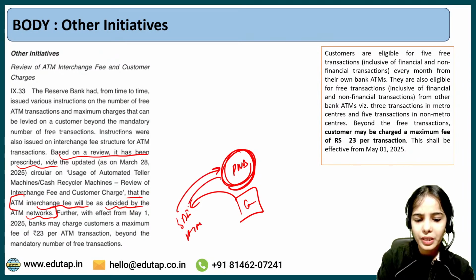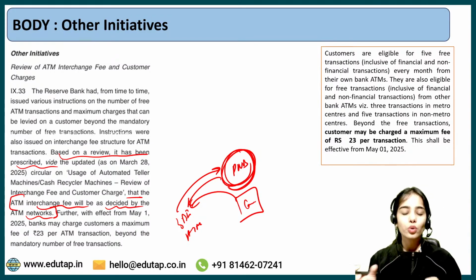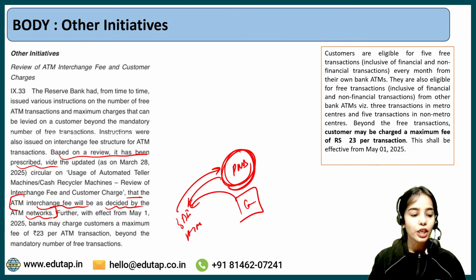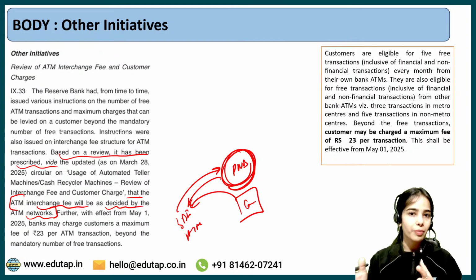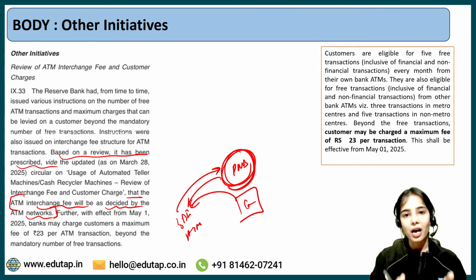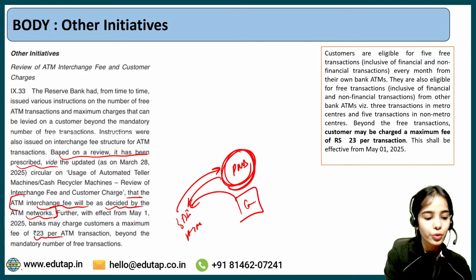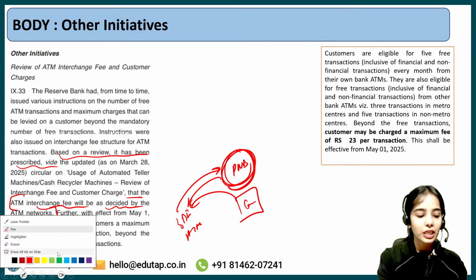So SBI and PNB will have an interchange fee, because the PNB card holders are using the SBI ATM. SBI technology and the SBI system are getting used, so PNB will have to pay something to SBI, right? So the ATM interchange fee will be decided by the ATM networks. But from the customers, the bank can charge a maximum of 23 rupees per ATM transaction after the free limits have been utilized.